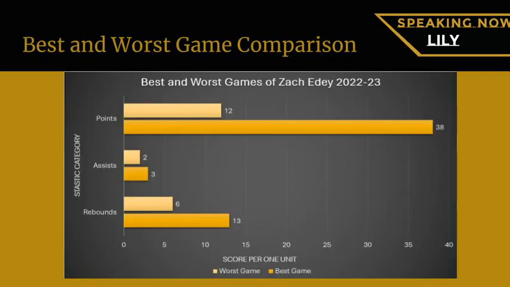For this visualization, I compared four players' best game stats to their worst game stats in the 2022 to 2023 season. I chose three categories to look at: points, rebounds, and assists. The four players I chose are Zach Edey, Fletcher Loyer, Braden Smith, and Trey Kaufman-Renn, known as TKR. For the sake of time, I'm only showing Edey's stats for the video. From the analysis, Edey had the most improvement from his worst game to his best game in points and rebounds. This is not shown, but TKR and Smith had the most improvement in assists.